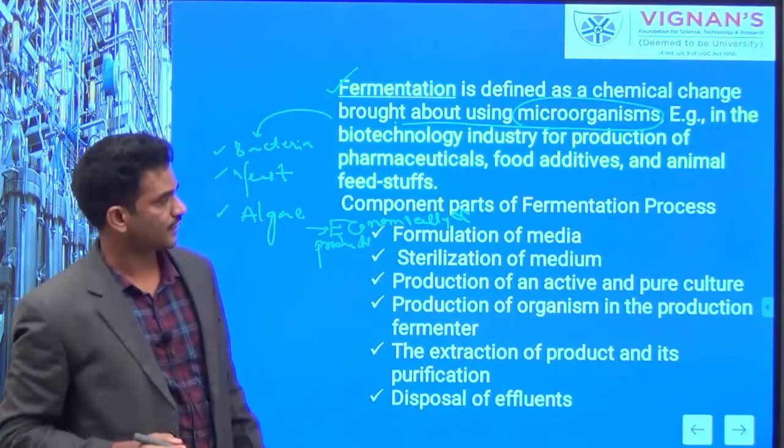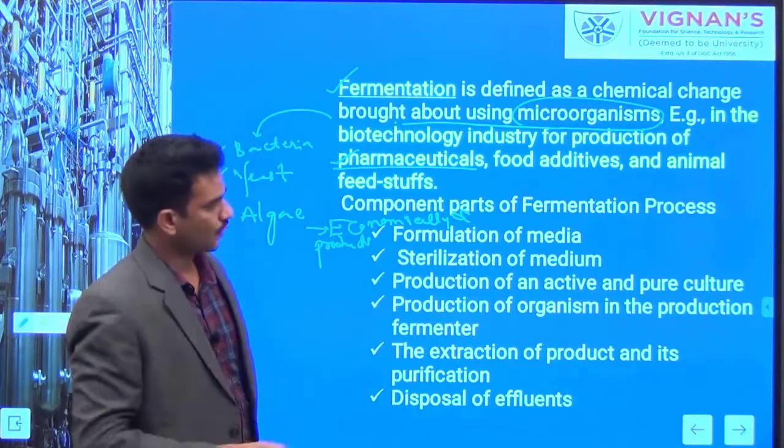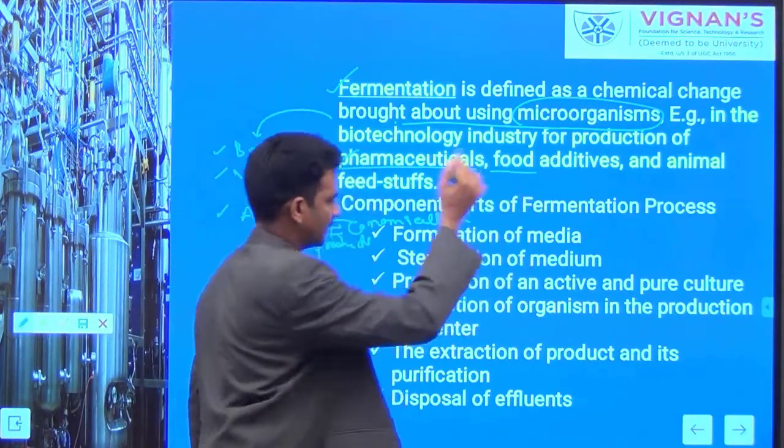These products have a good commercial demand, especially in the pharmaceutical field, and we have applications in the food industry.